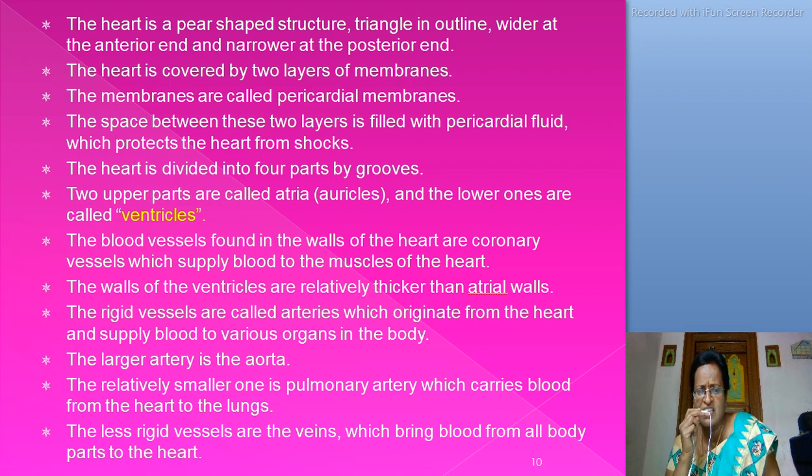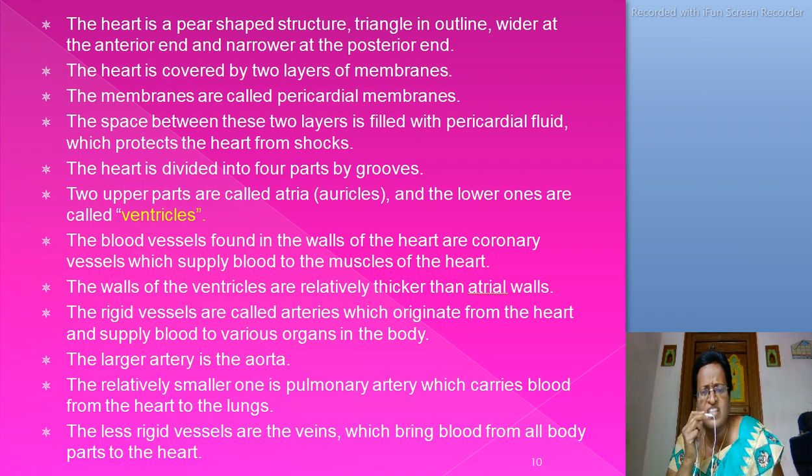The heart is divided into four parts by grooves. The upper two parts are called atria or auricles, and the lower ones are called ventricles. The upper parts of the heart are called atrium and the lower parts are called ventricles.